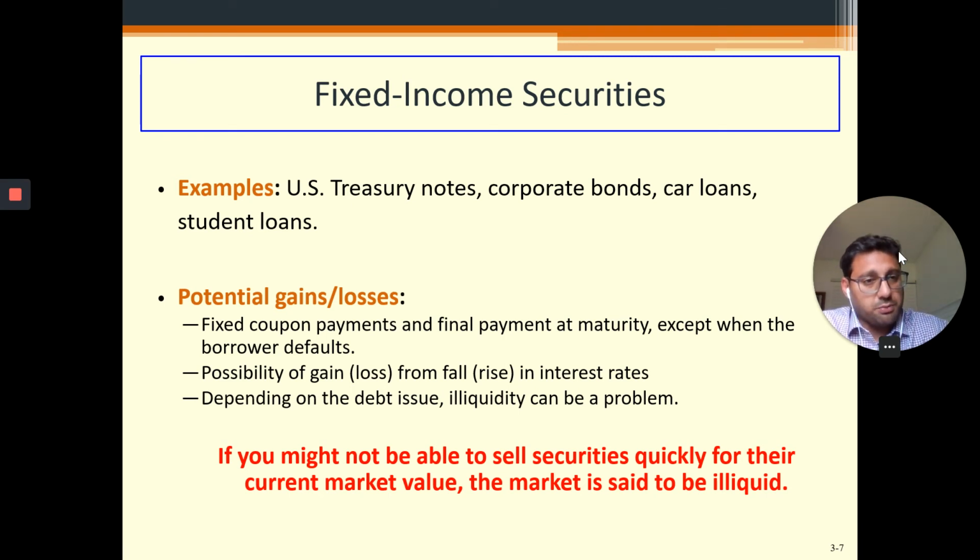Then, according to a predetermined schedule, usually after every 6 months, the coupon payment is made. For example, if there is a 5 year bond with a face value of 1000, which is the price you are going to pay, and the coupon payment is 5%. What is 5% of 1000 for a year?